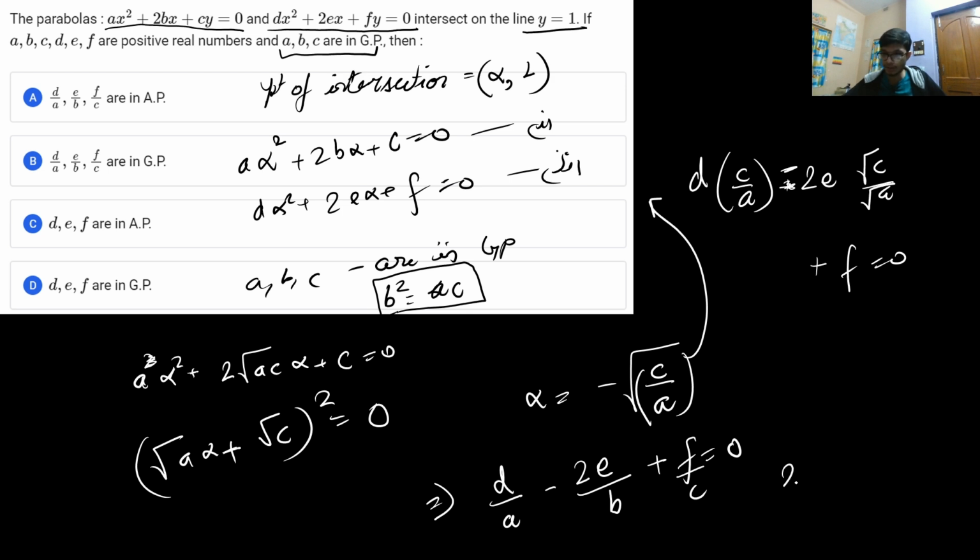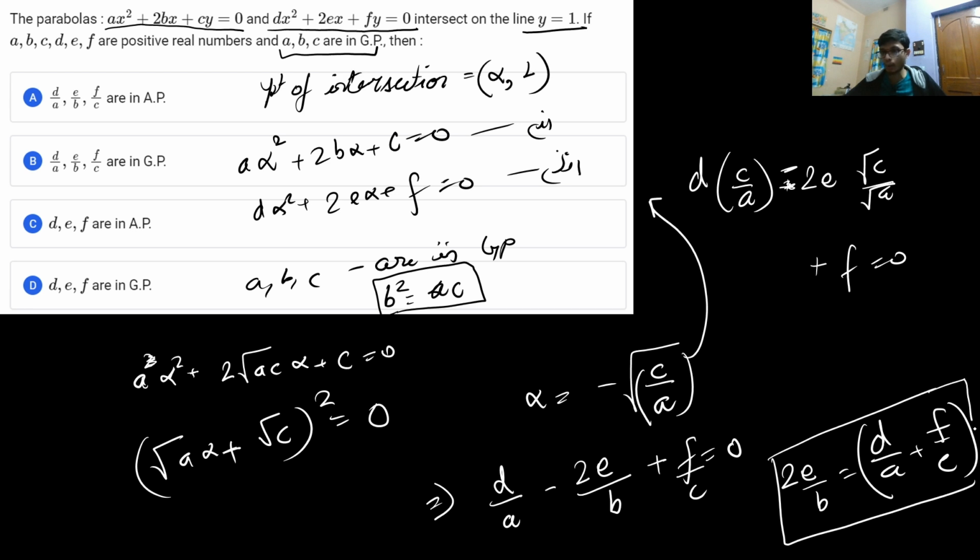So from here you can see another magical relation, that is 2 times e by b is equal to d by a plus f by c, that is the condition of an AP. That means d by a, e by b, f by c are in arithmetic progression. So option A is the right answer to this problem. I hope this problem was clear.